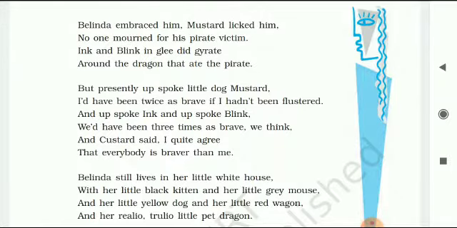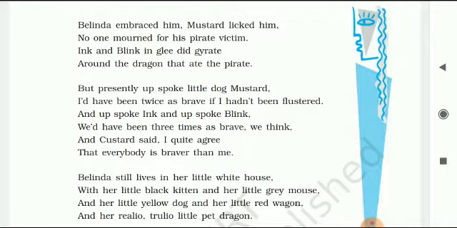This is of 6 lines here. The rhyme scheme is mustard, flustered, again it is A; blink, think, B, B; and agree me, this is different, so it is C, C. So in the 13th paragraph, the rhyme scheme is A, B, B, C, C, and in all the rest of the paragraphs, the rhyme scheme is A, B, B.